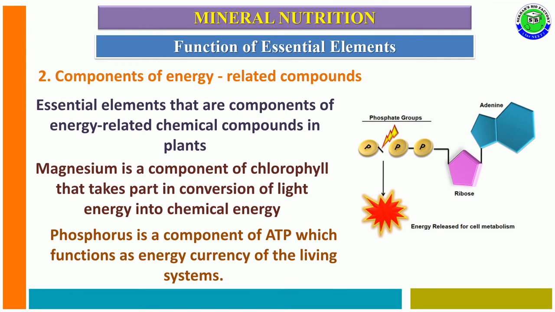Along with this, the well-known molecule is called ATP. Phosphorus is the main structural component in the ATP molecule, and it serves as the energy currency in the living cell. Because of the phosphorus present in the structure of ATP, whenever it is removed, it immediately releases a high amount of energy, and energy is released in the cell with the help of the ATP molecule only.